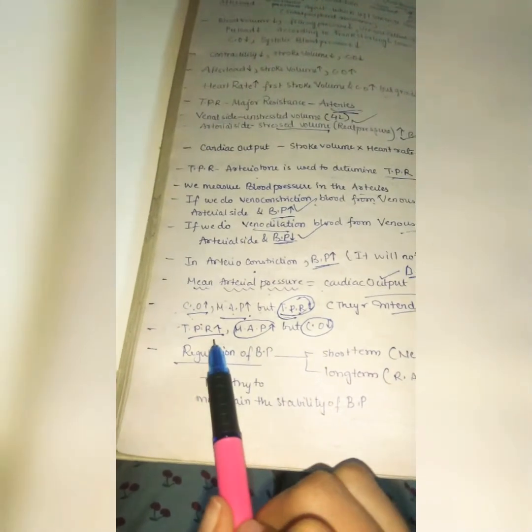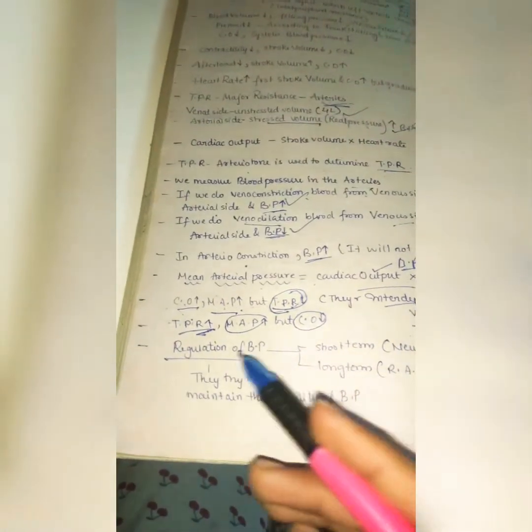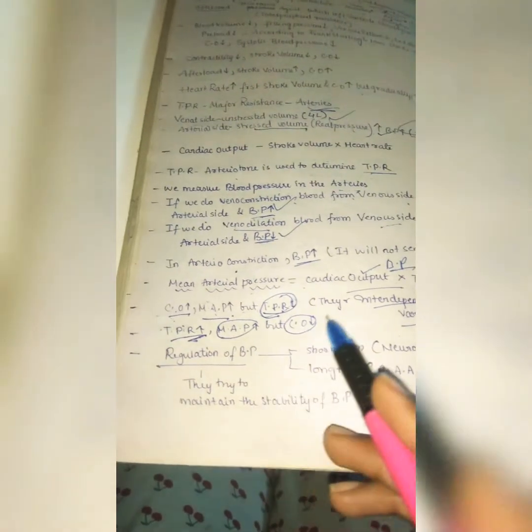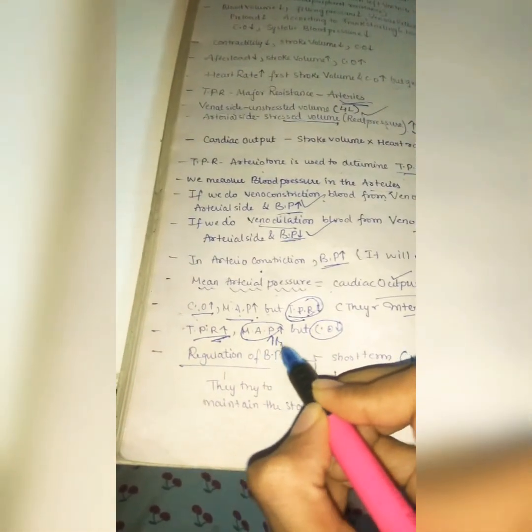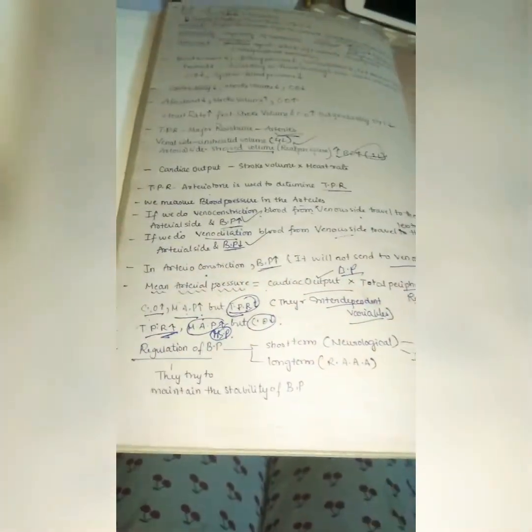But here you can see total peripheral resistance is increased. With this parameter alone we can easily find out. When resistance is increased, it's very hard for the blood to travel, so mean arterial pressure increases, but the cardiac output decreases. I already said whenever there is higher resistance, there is higher blood pressure. So blood pressure will increase, but the cardiac output will decrease. So mainly by TPR we can easily say everything.